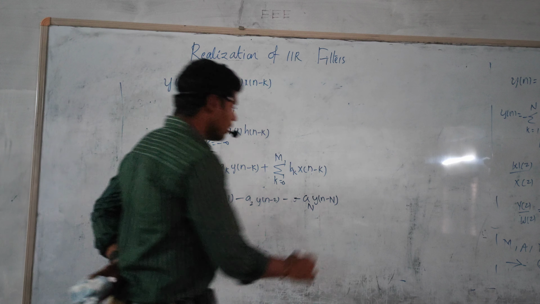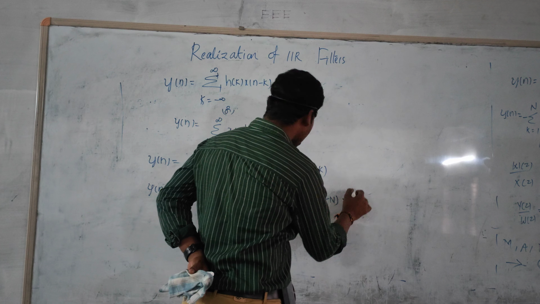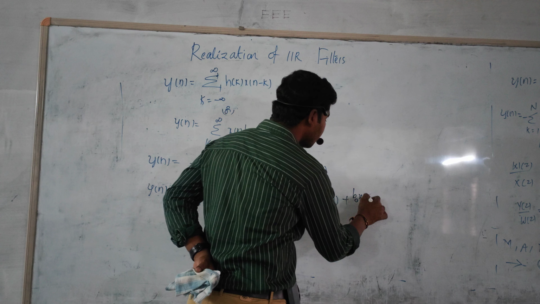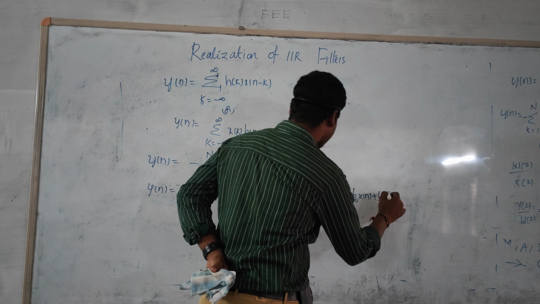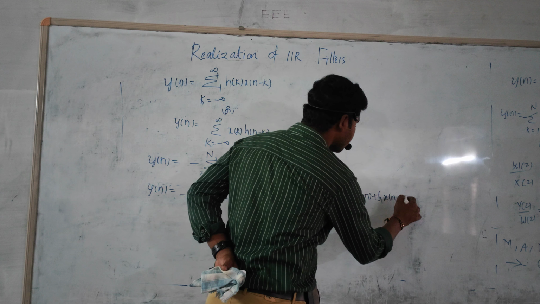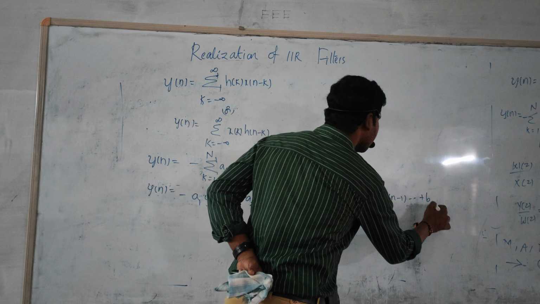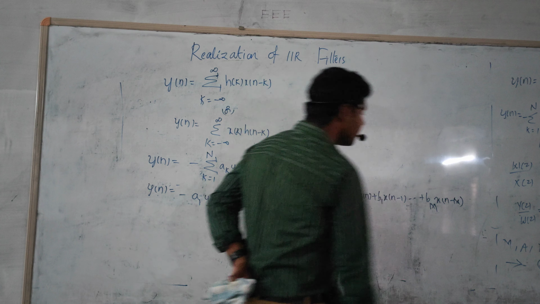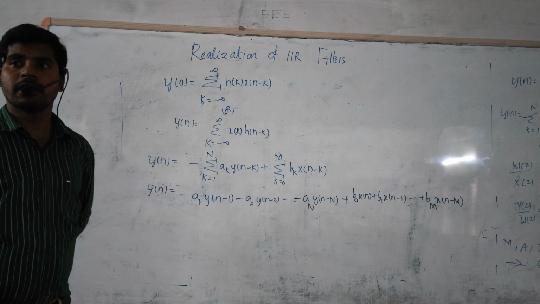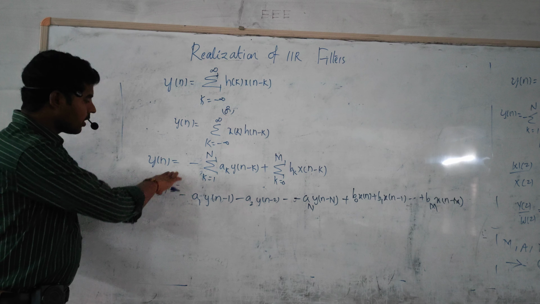Expanding the other sum, for k equal to 0, it is b0 into x of n plus b1 into x of n minus 1 and so on, up to b M into x of n minus M. This is the expansion of the summation equation.